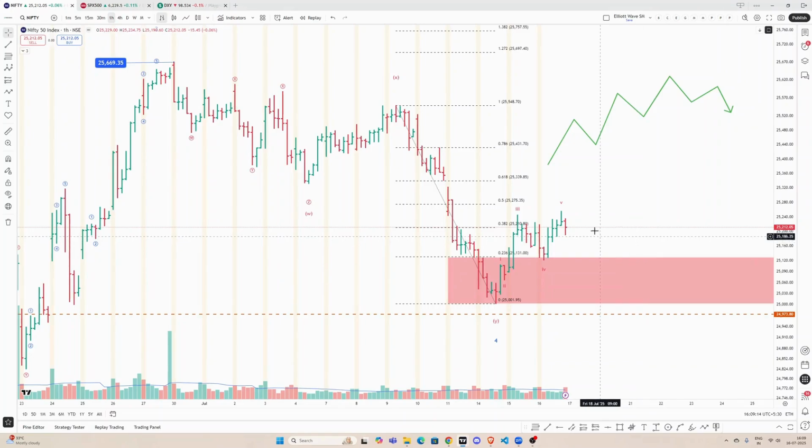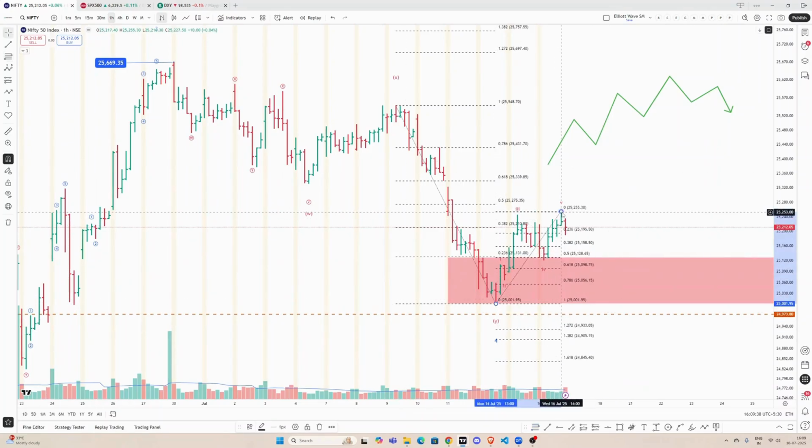One high level guideline is that the correction typically goes to the previous degree 4th wave. So this level is around 25,120. Another way of doing this, how much this move can retrace, is through Fibonacci retracements. We can just see this whole move, and 38.2% of this move is at 25,158, 50% is 25,128, 61.8% is at 25,098, right?